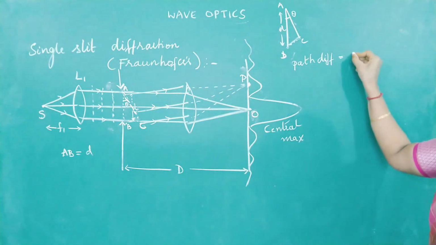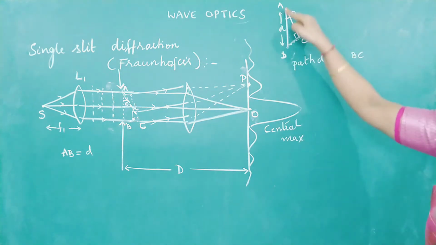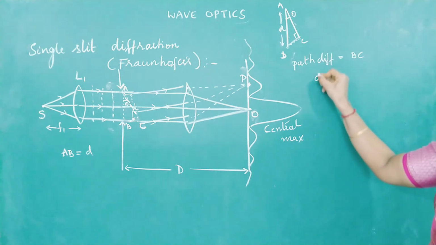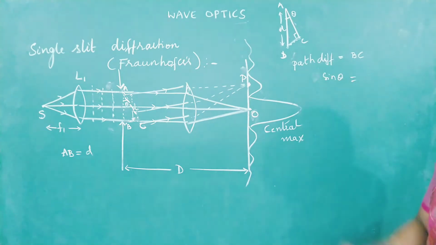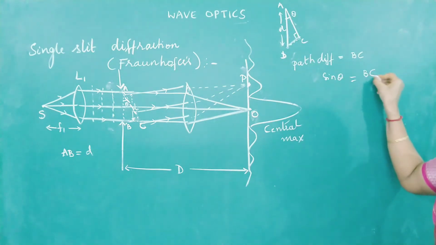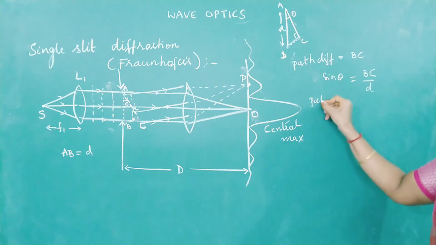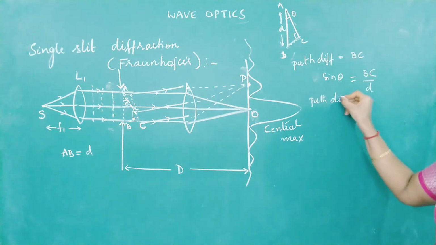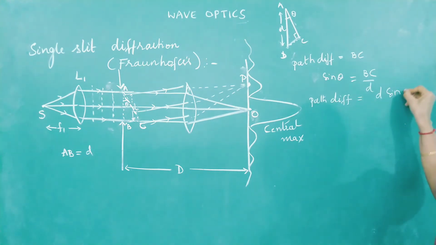Path difference is BC. See, from this triangle I can get d sine theta. What is sine theta equal to? Sine theta is equal to BC by d. Or what is path difference BC equal to? Okay, we are getting the path difference as d sine theta.